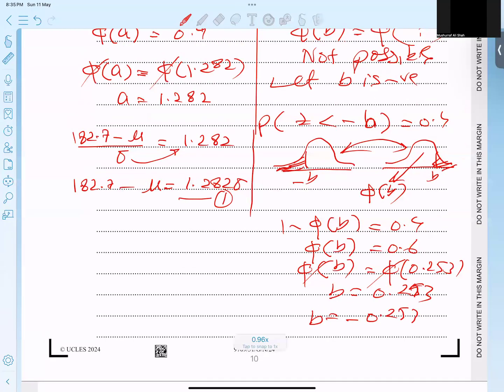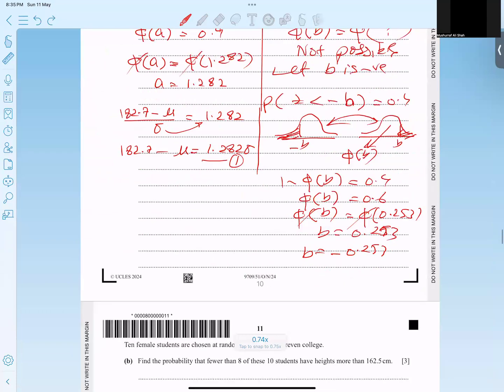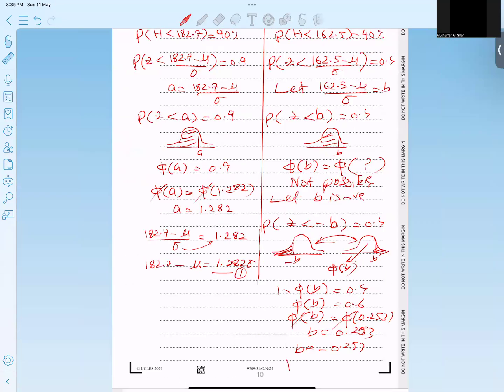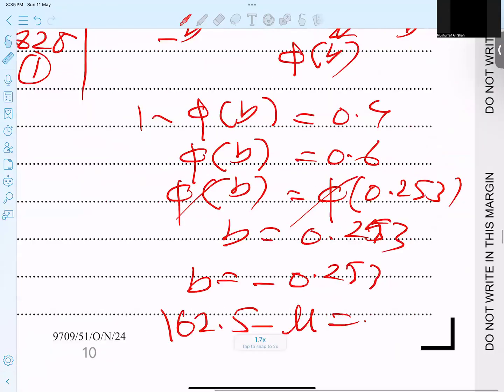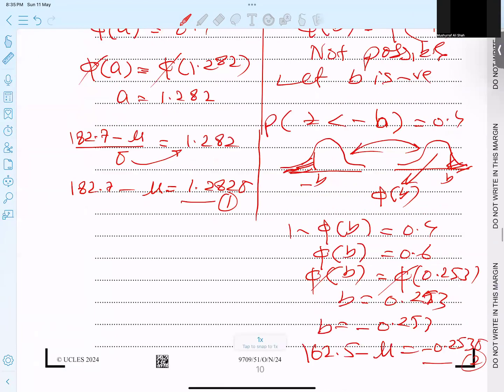And this value, students, I'm going to plug in here. Then I do cross multiply. Finally I got 162.5 minus mu is equal to negative 0.253 sigma. Equation number 2, which I'm bringing there and writing here. So 162.5 minus mean is equal to negative 0.253 sigma. Equation number 2 is this. If I change the signs, students, this cancels out, and I get finally the deviation value.